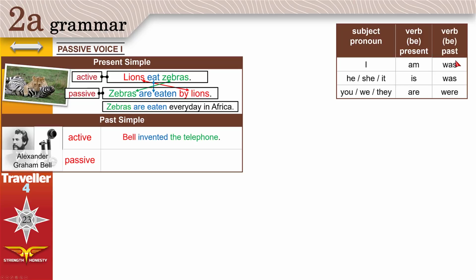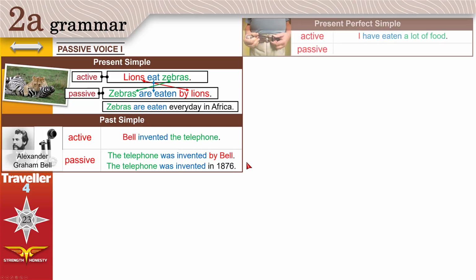We need to use was and were. That's the past of the verb be. So our sentence will be, the telephone was invented by Bill. You can even remove Bill if it's not important and say, the telephone was invented in 1876. Is this easy? Good.